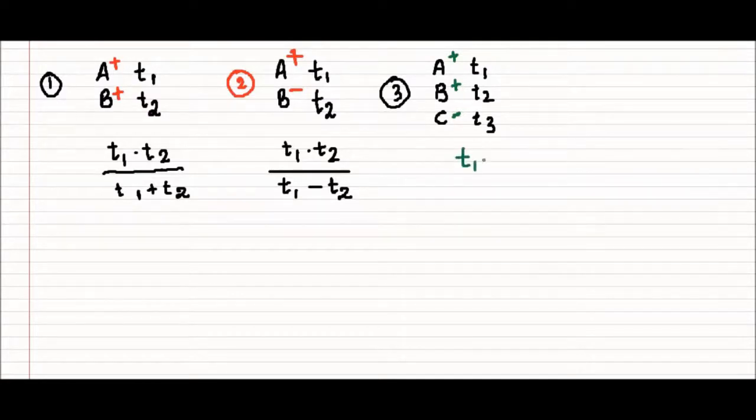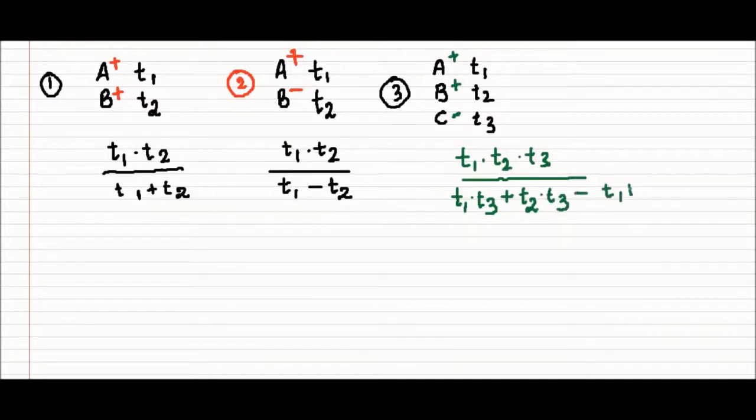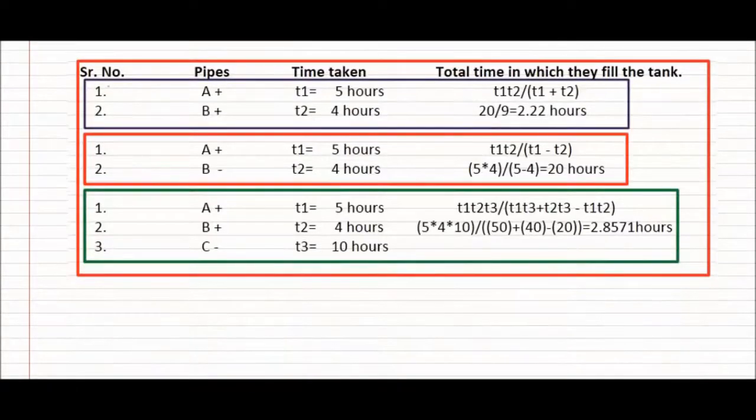You can write T1 multiplied by T2, that multiplied by T3, whole divided by T1 into T3 plus T2 into T3 and minus T1 into T2. Now remember, this is very important. Both the pipes which are filling the tank, they must go into the negative side. Now let us look at the table that I have made.